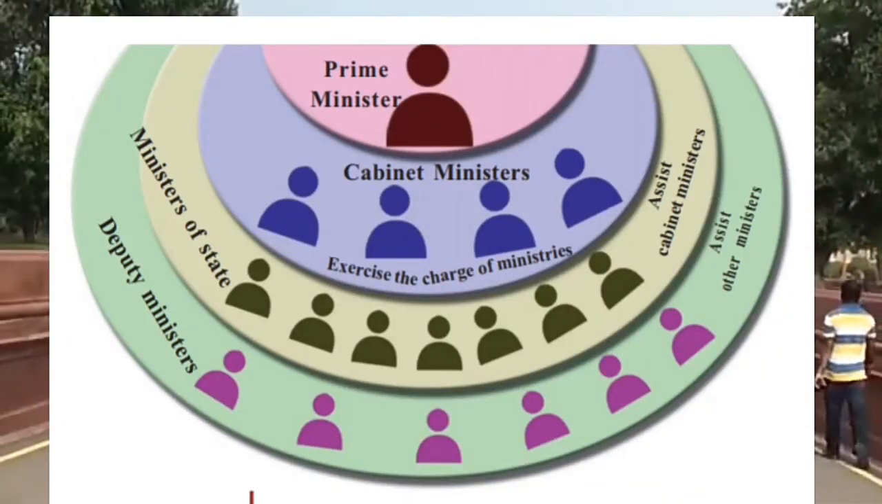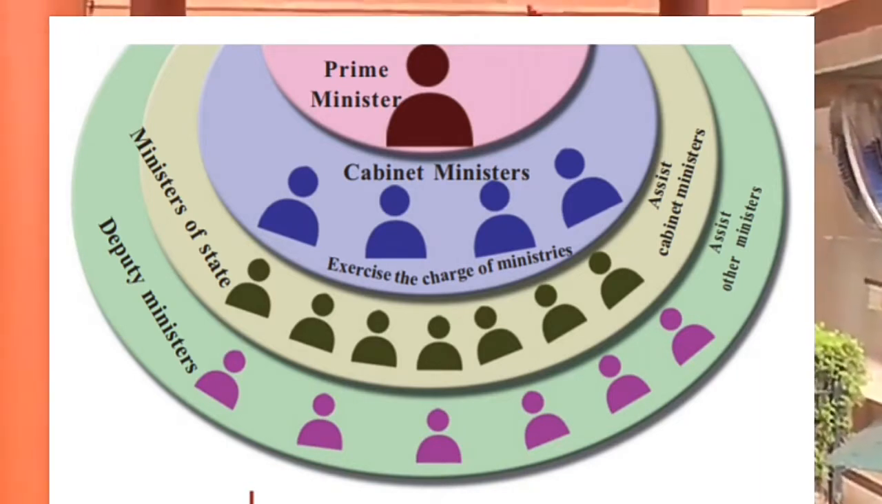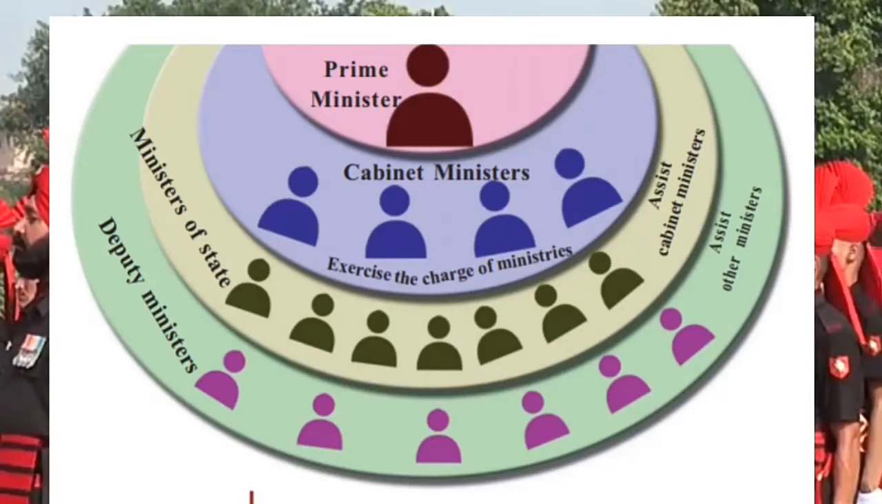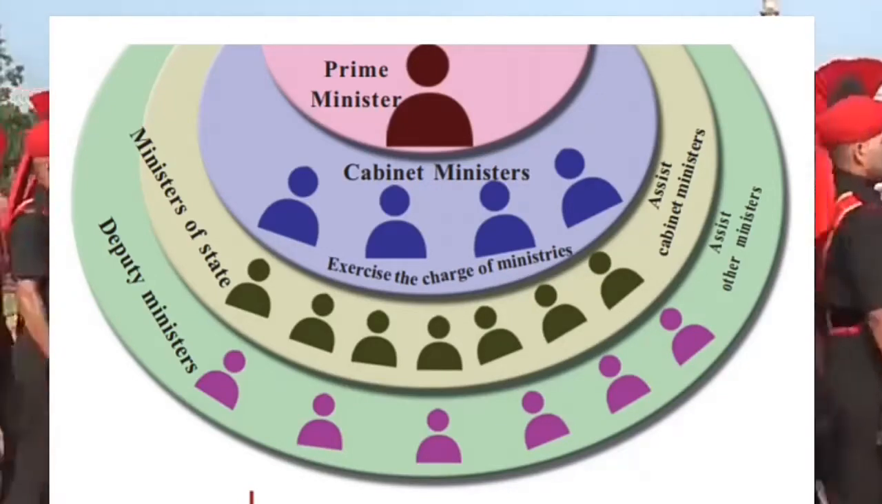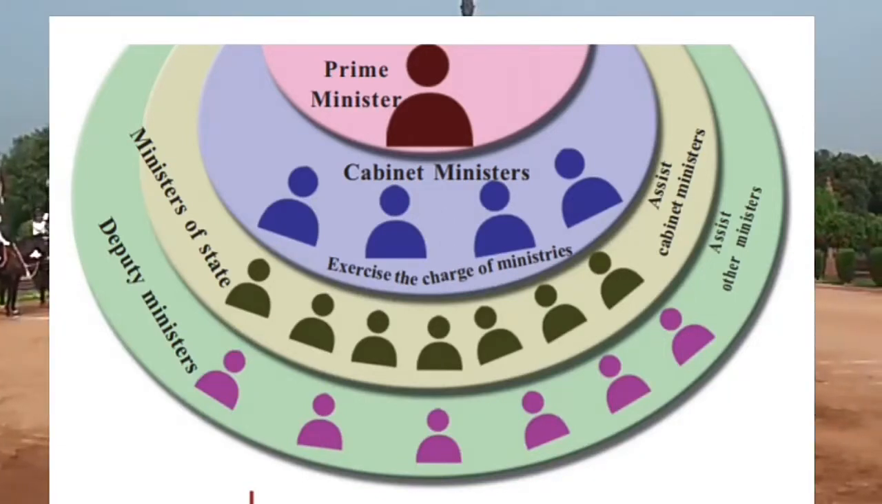We had told that the president is performing the duties or the functions of executive with the help of a council of ministers. And who are included in this council of ministers? Prime Minister, Cabinet Ministers, Ministers of State, Deputy Ministers. Prime Minister, Cabinet Ministers, Ministers of State, Deputy Ministers are included in the Council of Ministers.